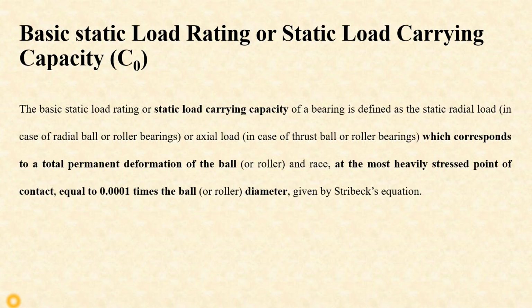The basic static load rating of a bearing is defined as the static radial load in case of radial ball or roller bearing, or axial load in case of thrust ball or roller bearing, which corresponds to a total permanent deformation of the ball and race at the most heavily stressed point of contact equal to 0.0001 times the ball diameter, given by Strebeck's equation.